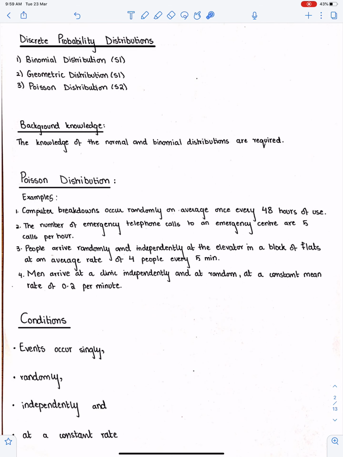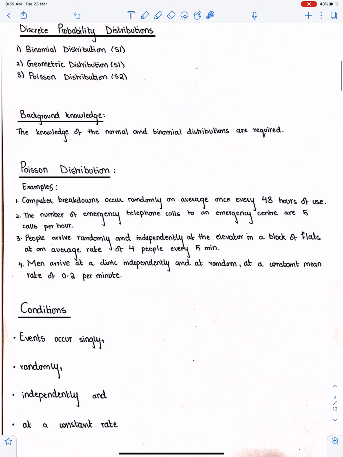Discrete probability distributions. There are three discrete probability distributions in our syllabus. You already have done these two distributions in your S1. Now we are doing Poisson distribution. Discrete means countable quantities. The knowledge of the normal and binomial distributions is required. Poisson distribution conditions. There are four conditions for the Poisson model: events occur singly, randomly, independently, and at a constant rate.